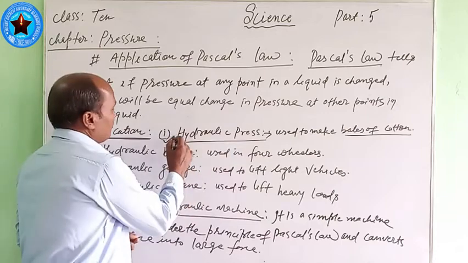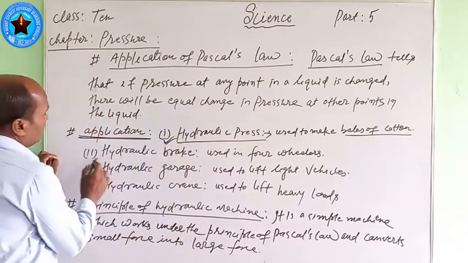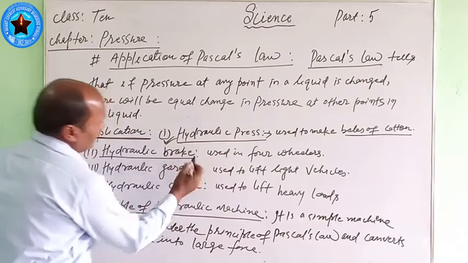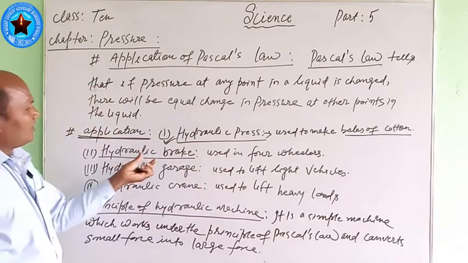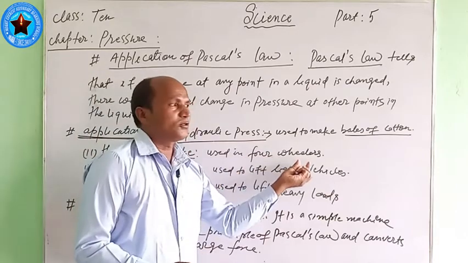In the same way, second is the hydraulic brake. This hydraulic brake is used in four-wheelers.